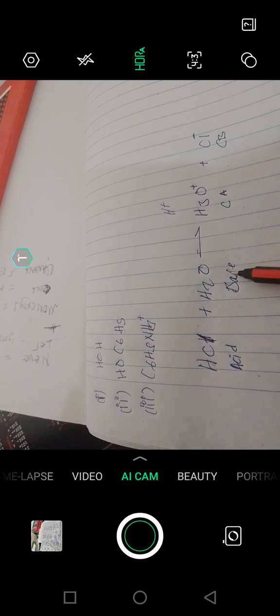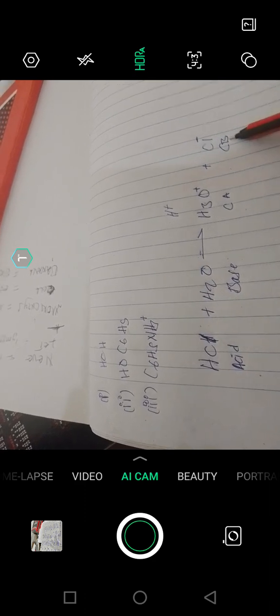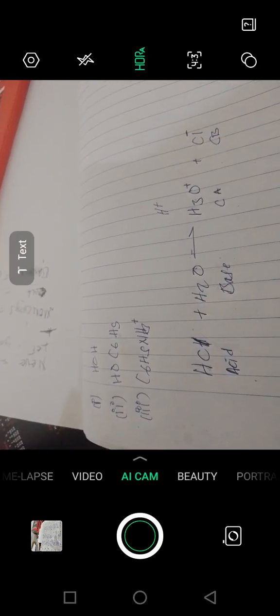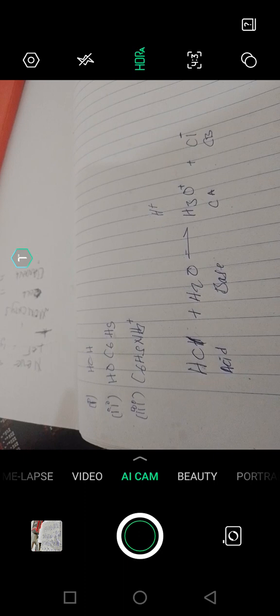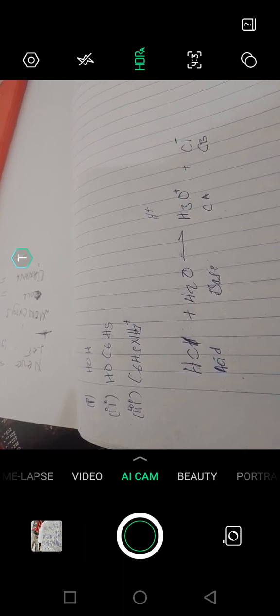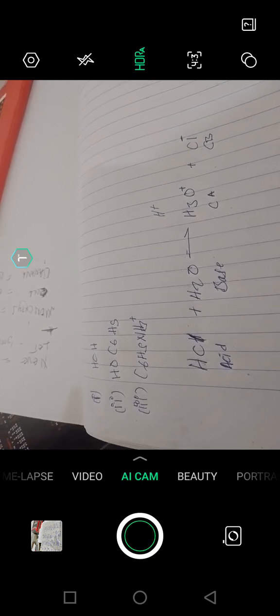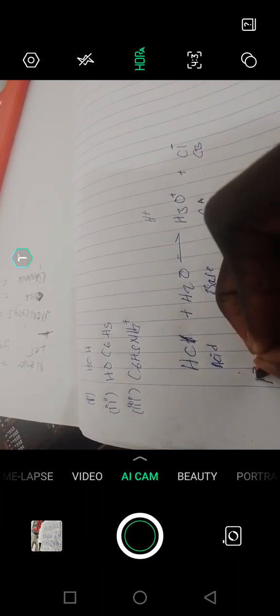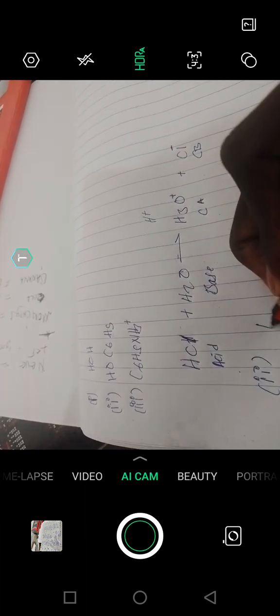If a base is a strong base, what will the conjugate base be? It will be weak. That's what it means. So far so good? If you have any question, you can ask in the comment section. The same thing applies here.